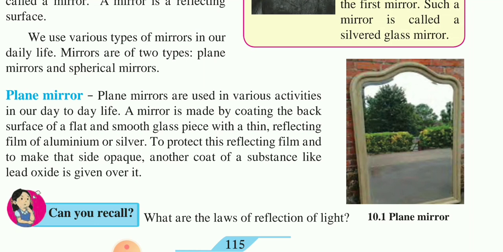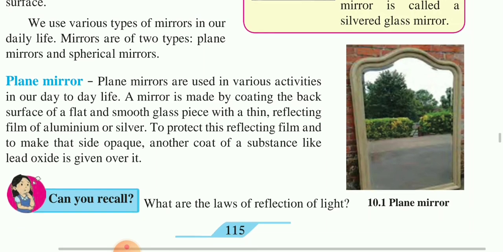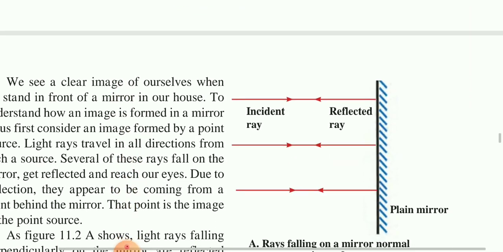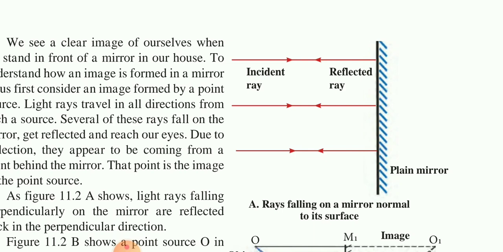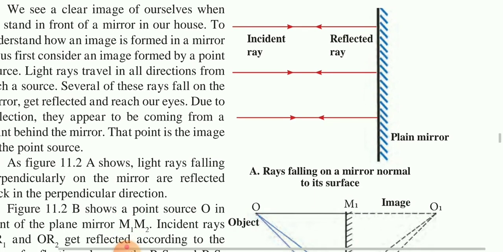That paint can be aluminium or any shiny metal, and that aluminium, or any metal, should not corrode. So again on that, a thin coat of oxide is given. There are some laws of reflection of light. So see the laws. First is the incident ray.